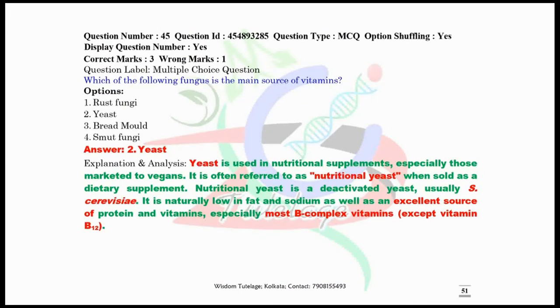Now question number 45. Which one of the following fungi is the main source of vitamins? The answer is nothing but yeast. Yeast, or the nutritional yeast, that means Saccharomyces cerevisiae, is an excellent source of protein and vitamins, especially vitamin B complex, but except vitamin B12, that means cyanocobalamin.